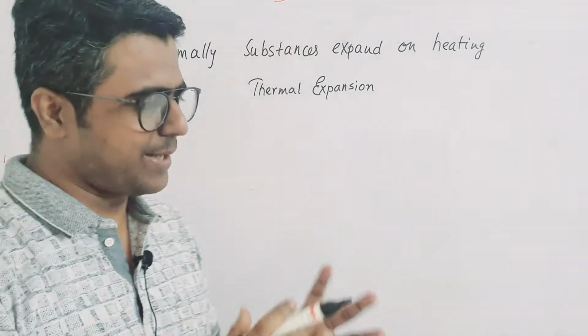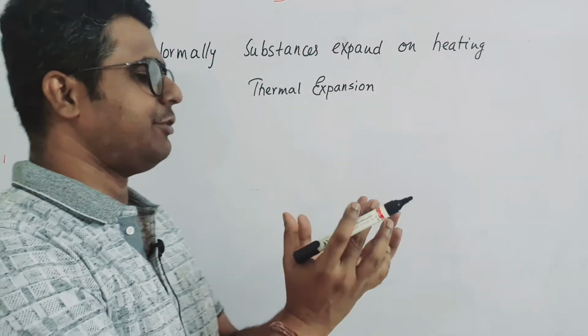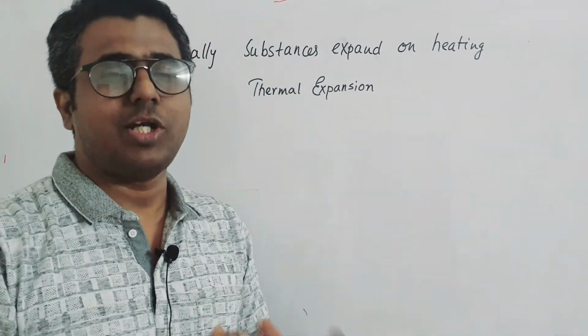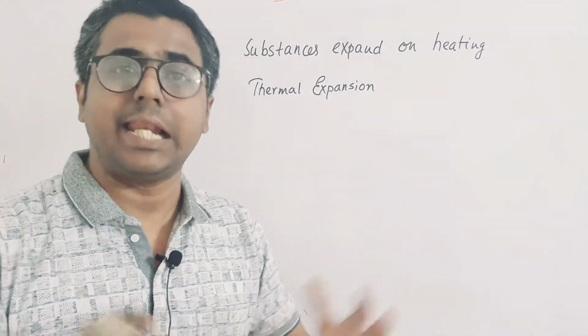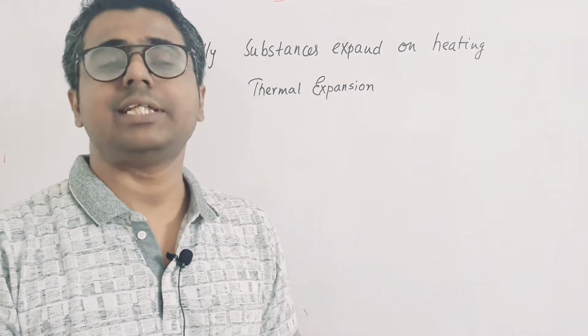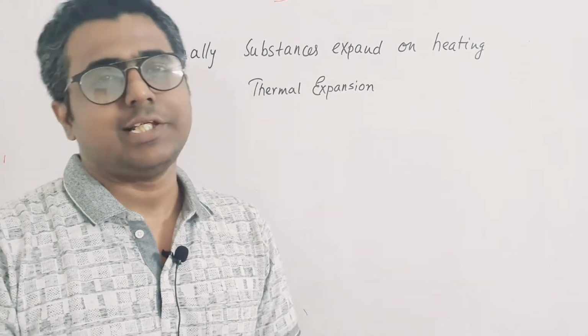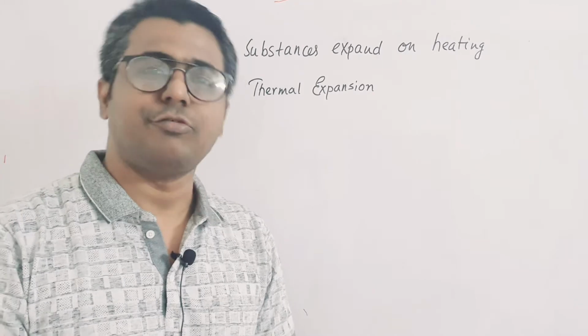This thermal expansion, when it happens for a body, it happens from all directions. There can be change in length of the body, there can be change in area of the body, there will also be change in volume of the body.